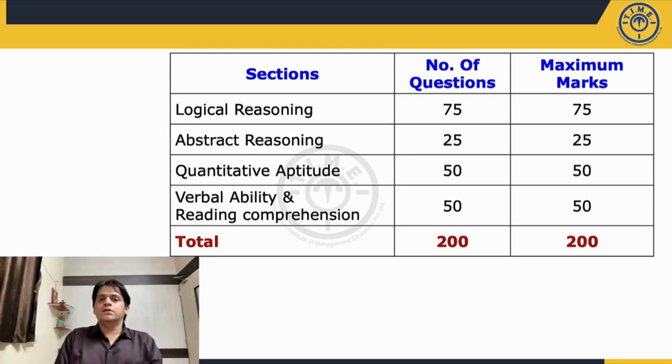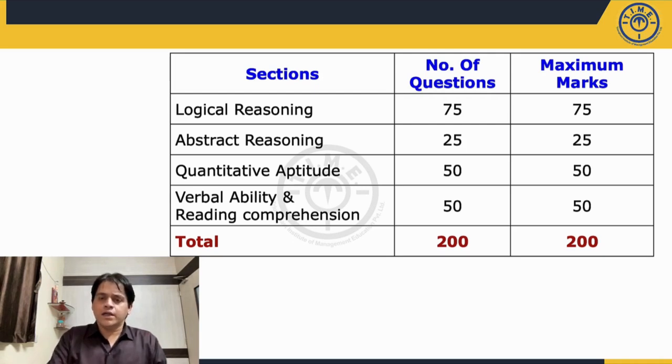Okay, the questions each carried 1 mark. There were 5 options for each question, and there was exactly 1 correct option out of the 5. There was no negative marking. So if you answer any question incorrectly, there won't be any penalty for it.